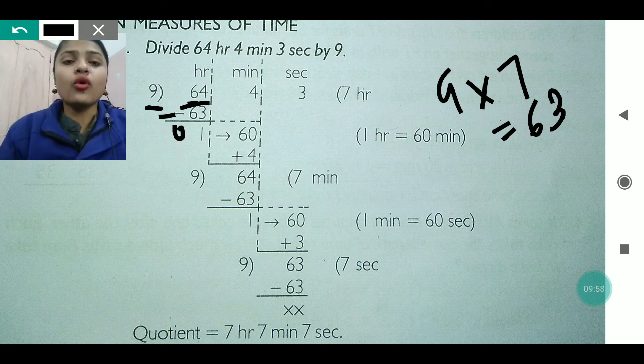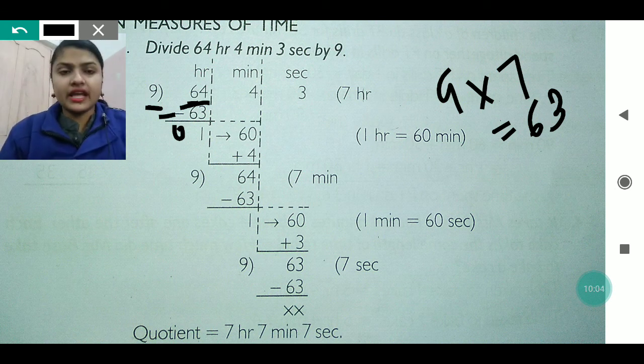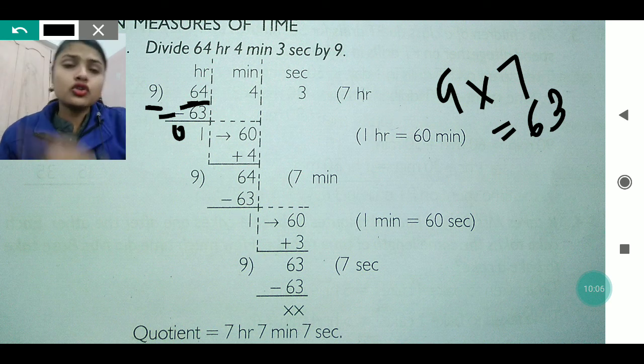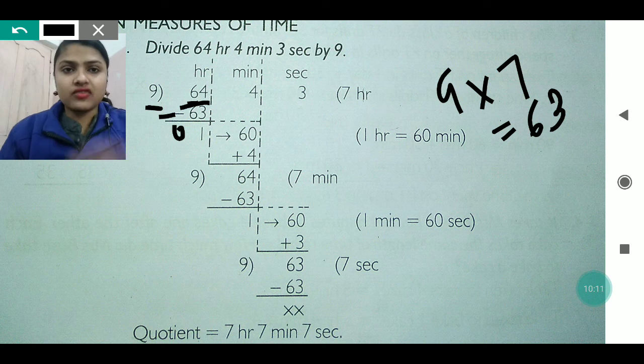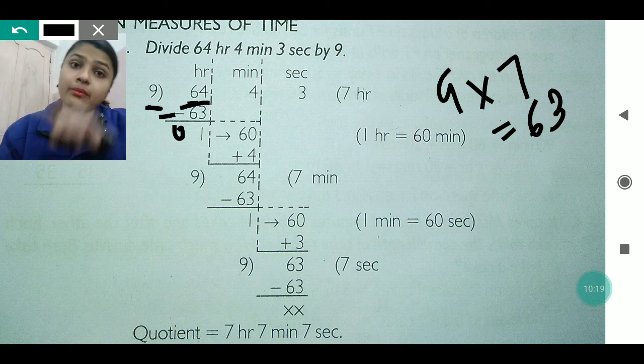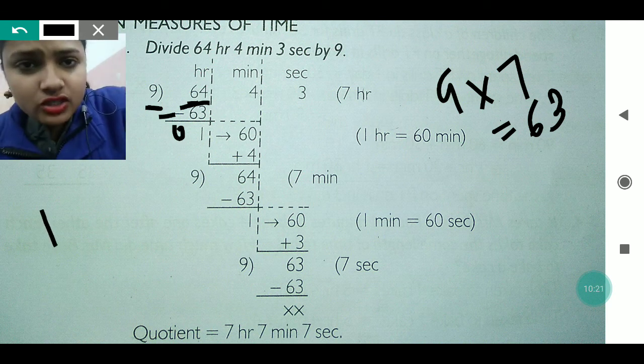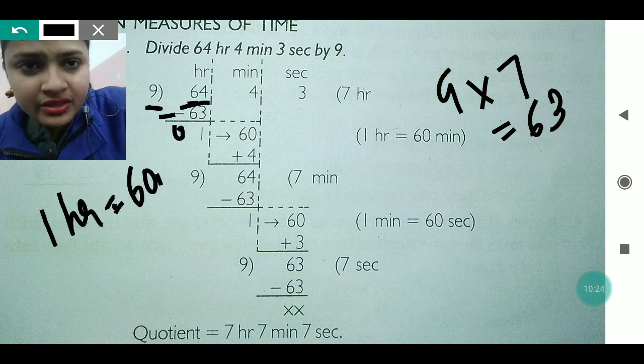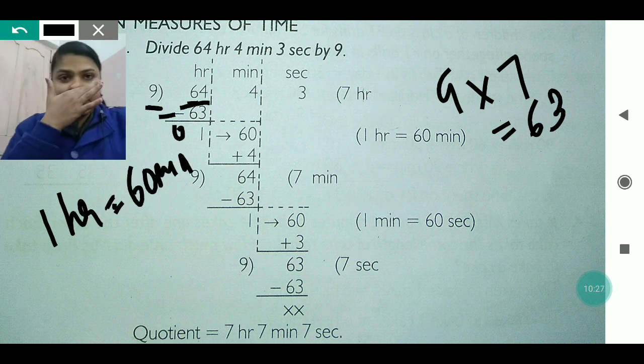Now 4 minutes is given. If we have to take this 1 hour into minutes, after subtracting 63 from 64, 1 hour is left. So first this 1 hour will be converted into minutes, and we already know that 1 hour is equal to 60 minutes.